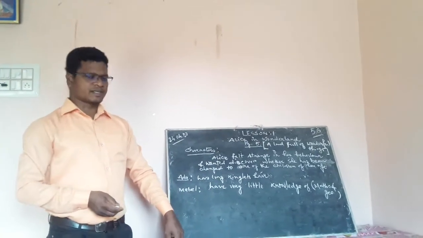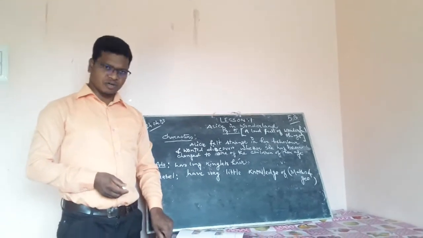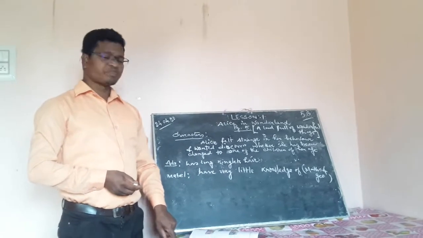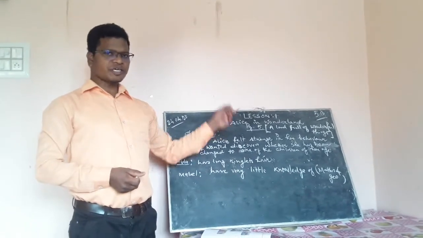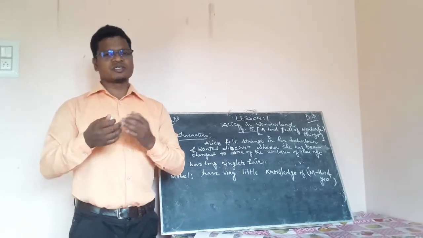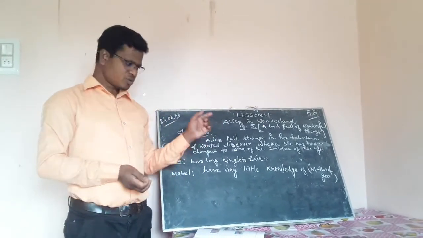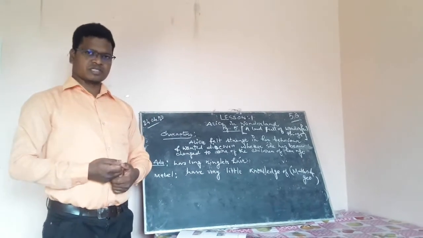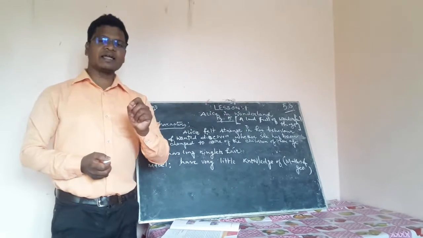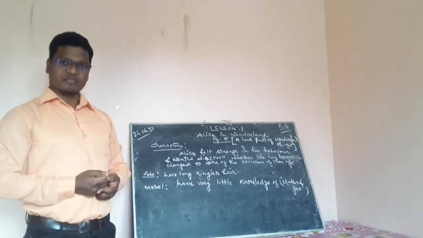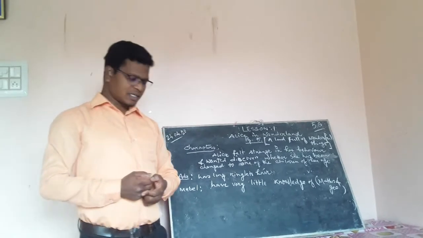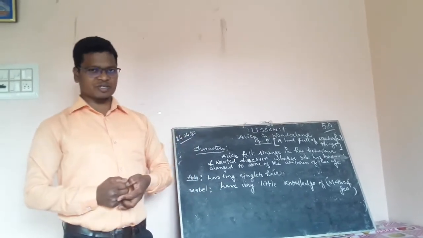Today we will see lesson number 1 from Comprehension and Composition, Alice in Wonderland, page 5. You see, Alice in Wonderland, the Wonderland itself gave us some idea about the text. What is that? You can see Wonderland means a land full of wonderful things. And when we talk about Alice, she is the main character here.